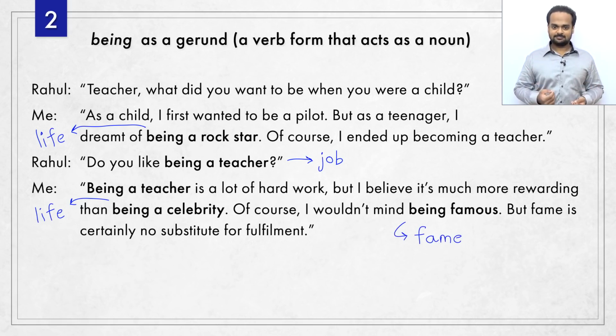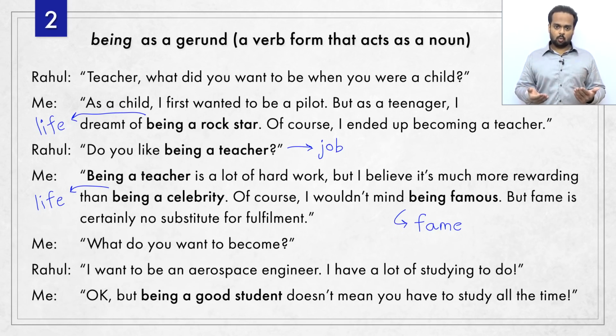So then I asked Rahul, what do you want to become? He said, I want to be an aerospace engineer. I have a lot of studying to do. So I reminded him, okay, but being a good student doesn't mean you have to study all the time. It's good to get out in nature or go hang out with your friends once in a while. So this is the second use of being as a gerund.